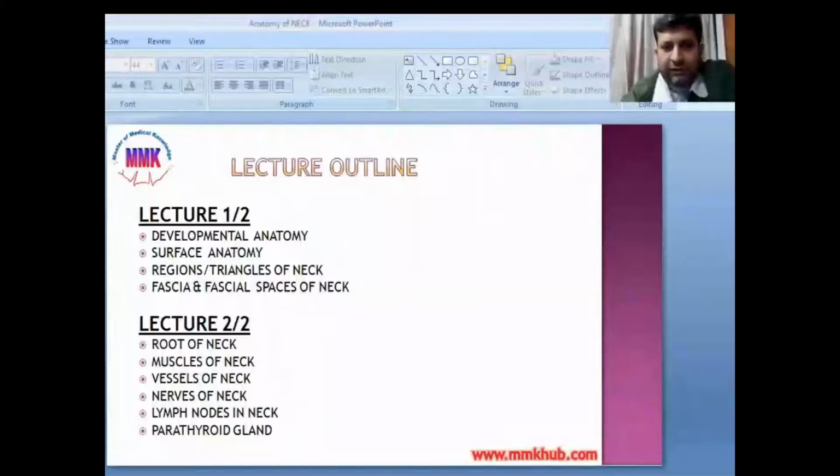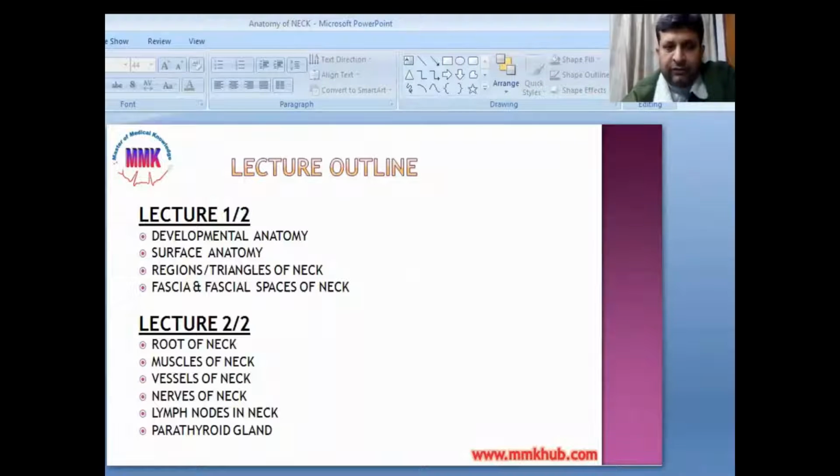Lecture outline. In the first lecture, we will discuss the developmental anatomy of the neck, surface anatomy of the neck, regions and triangles of the neck, and then finally fascia and fascial spaces of the neck. And in the second lecture, we will discuss the root of the neck, muscles of the neck, vessels of the neck, nerves of the neck, different lymph node stations in the neck, and very briefly the parathyroid gland.